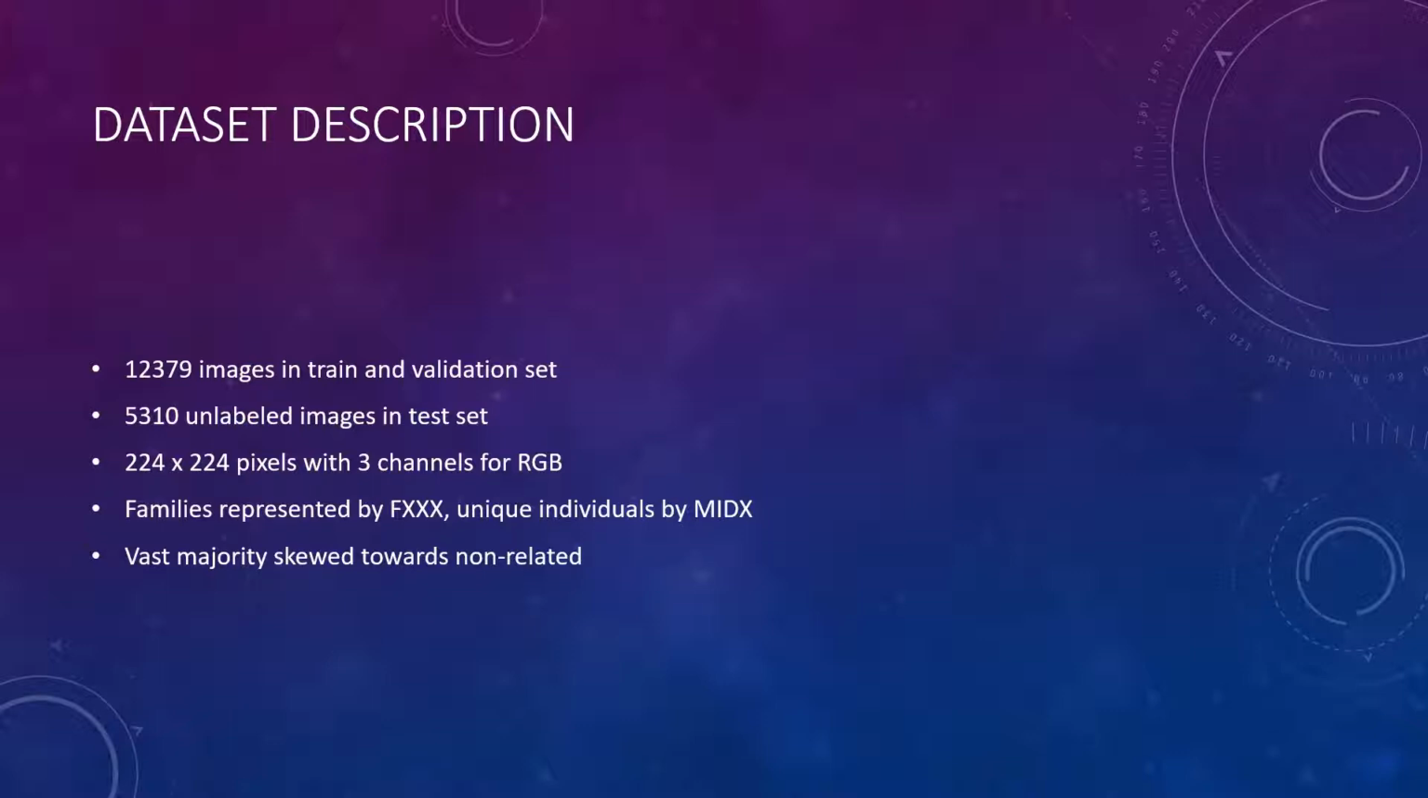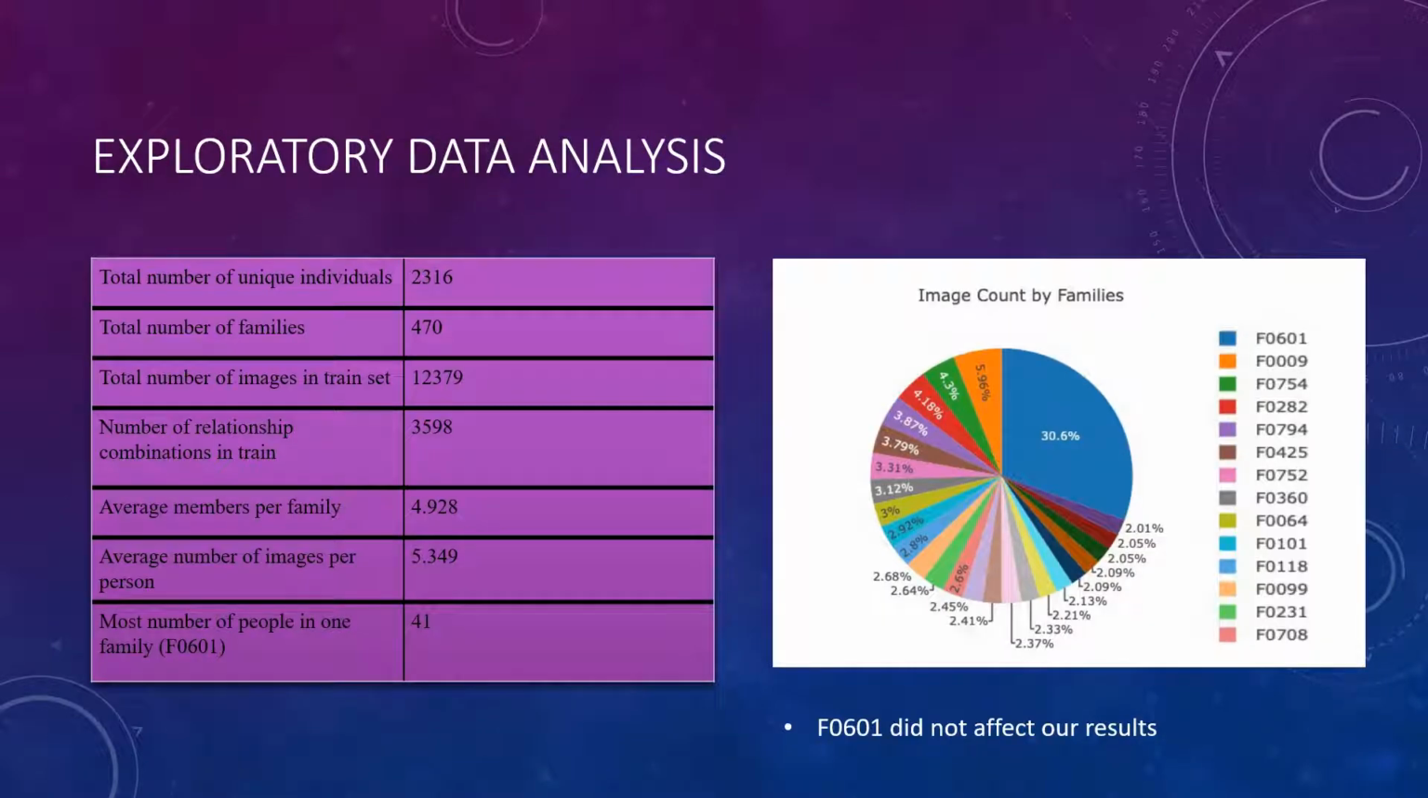The images are sorted into directories of families represented by the format FXXX, which contains people who belong to the same family. Within each family directory, unique individuals have their own subdirectories represented by the format MIDX. Since people are only related to a small number of others, the vast majority of relationships in the dataset are skewed towards non-related. For our exploratory data analysis, we generated some summary statistics to help gain better understanding of the dataset and identify any potential anomalies, as seen on the table on the left.